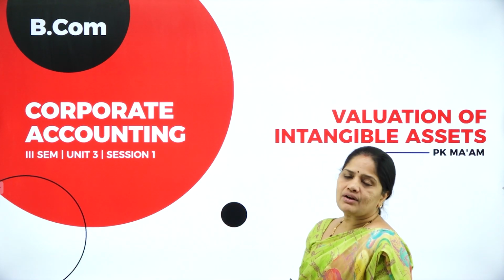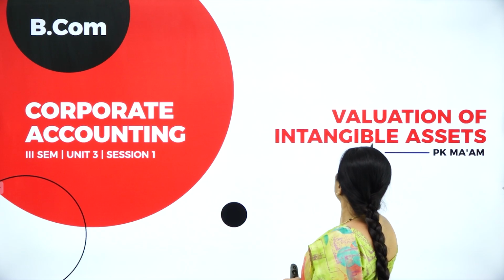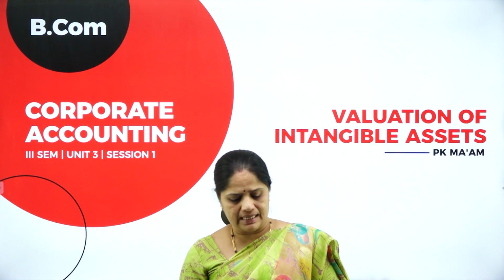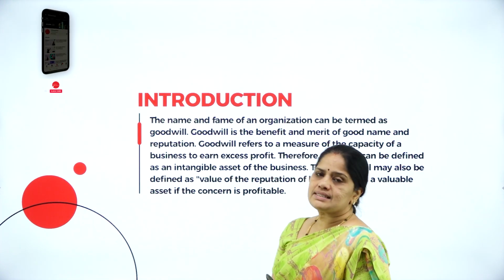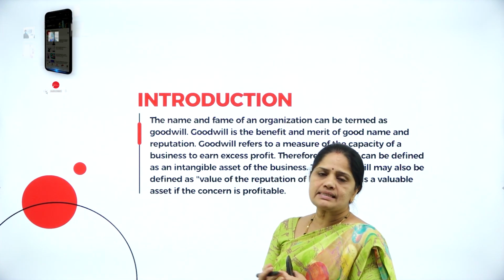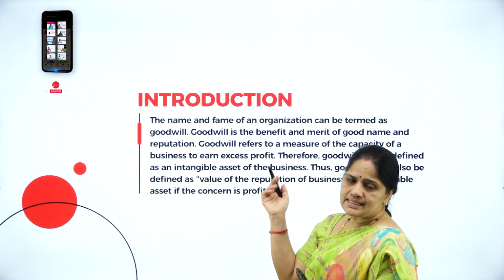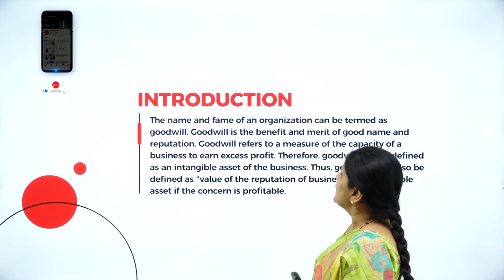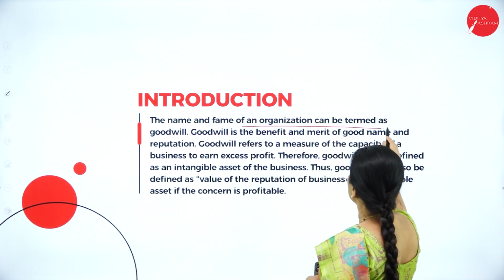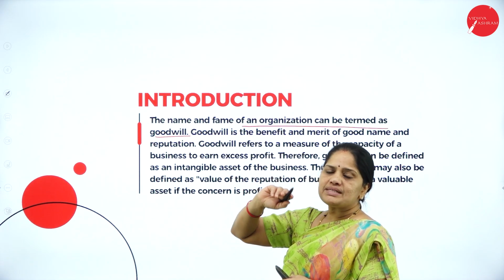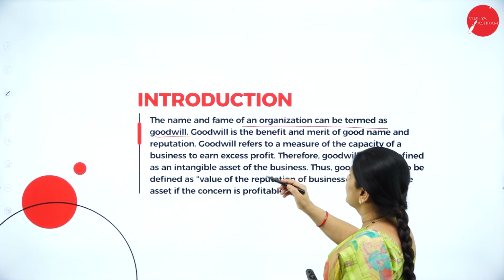In this session 1 of Unit 3, we will be dealing with valuation of intangible assets. Now, what are intangible assets? Intangible assets are goodwill. So, one of the best examples of an intangible asset is goodwill. Now, let us have an introduction to goodwill. The name and fame of an organization can be termed as goodwill. So, it represents the name and fame of the organization.